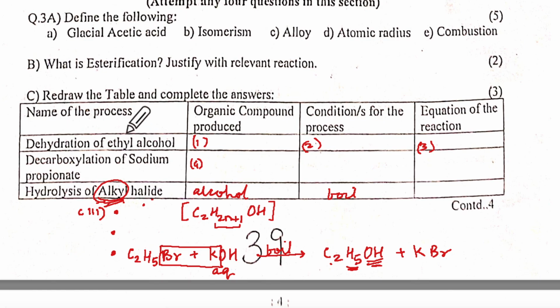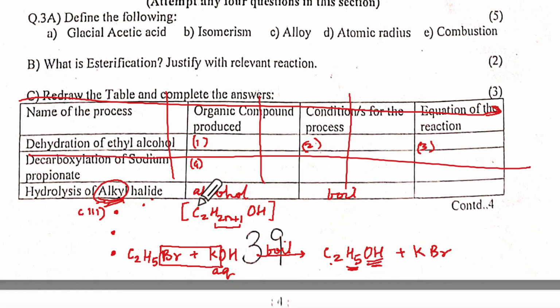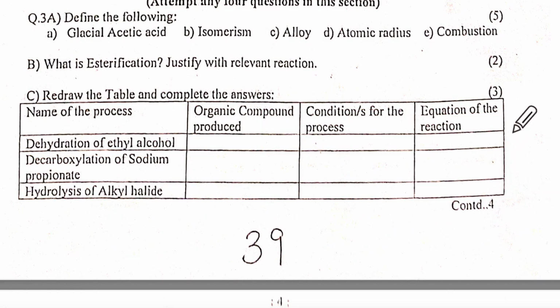You will have to write this also. Name the process, organic compound, conditions. Then you'll have to take two lines like that and fit it in. Correct. You'll have to make this bigger.